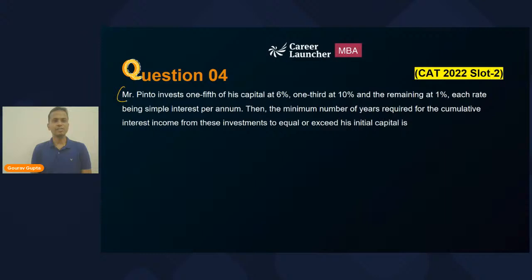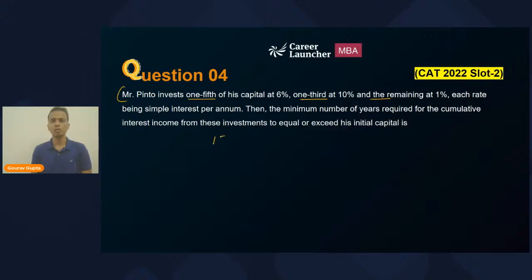Now look at the first statement. 1/5 of his capital, 1/3 of his capital, and then the remaining. 1/5, 1/3. So 1/5 किया है, 1/3 किया है. So it will be better to assume the total investment which is completely divisible by 5 and 3, right? 5 and 3 से investment divide हो जाए. So it will be better if you'll assume the total investment as 15x or 150x or any multiple of 15 for that matter, right?